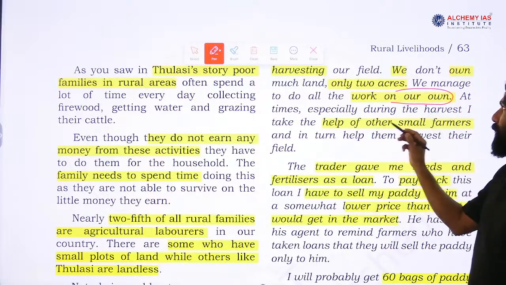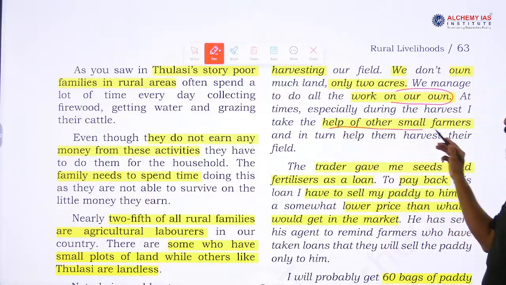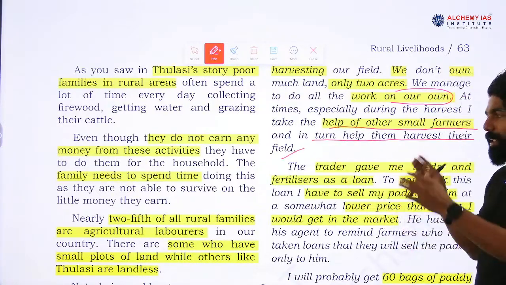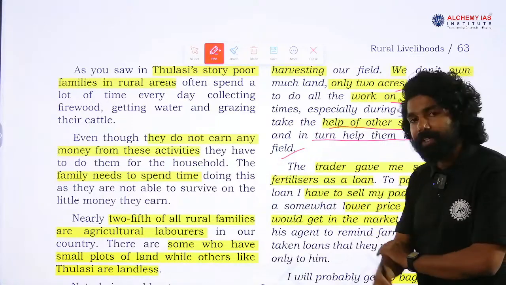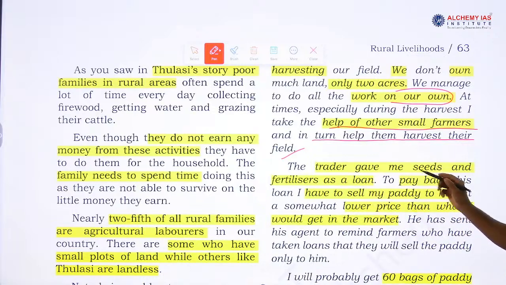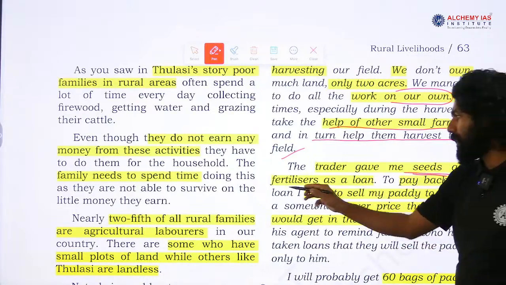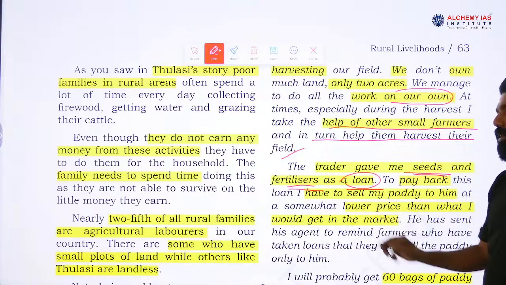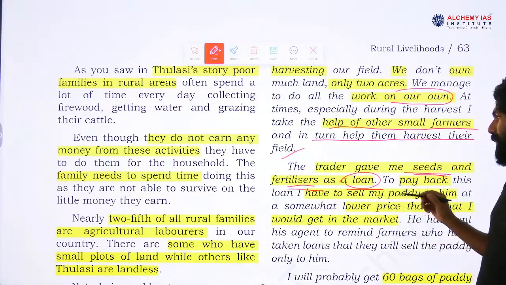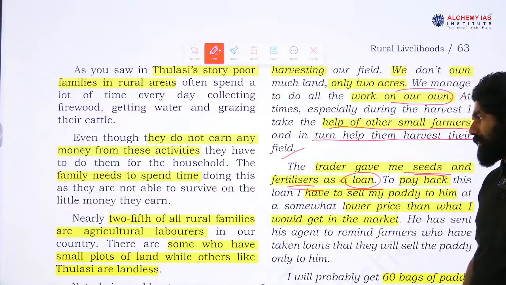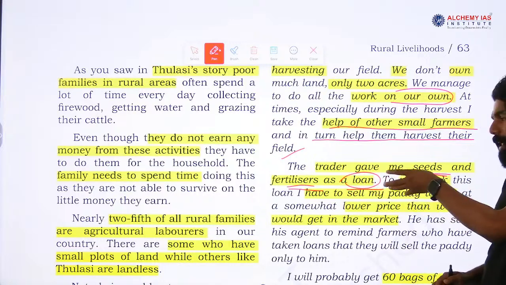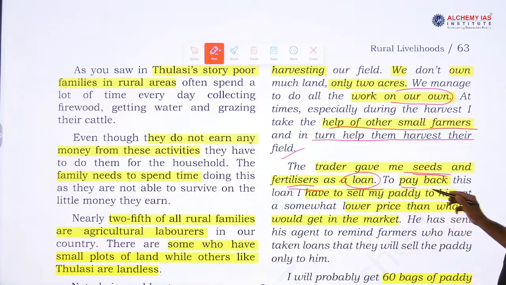At times, especially during the harvest, I take help of other small farmers and in turn help them harvest in their fields. So, other than this they are also involved in other farm related activities outside their plots. Traders gave me seeds and fertilizer through a loan. So, they take the option of the loan, they go to the traders and get the seeds and fertilizers this way. Traders give them the seeds and fertilizer in terms of a loan and they have to pay back that loan.